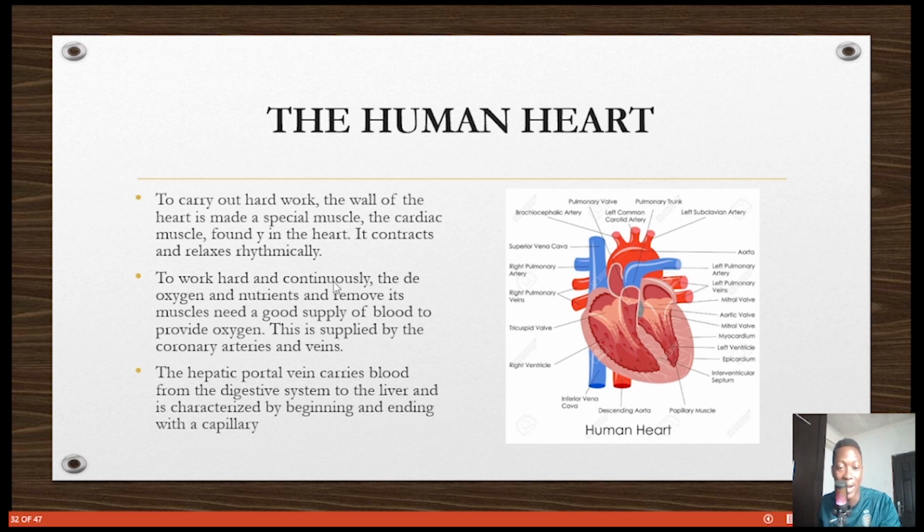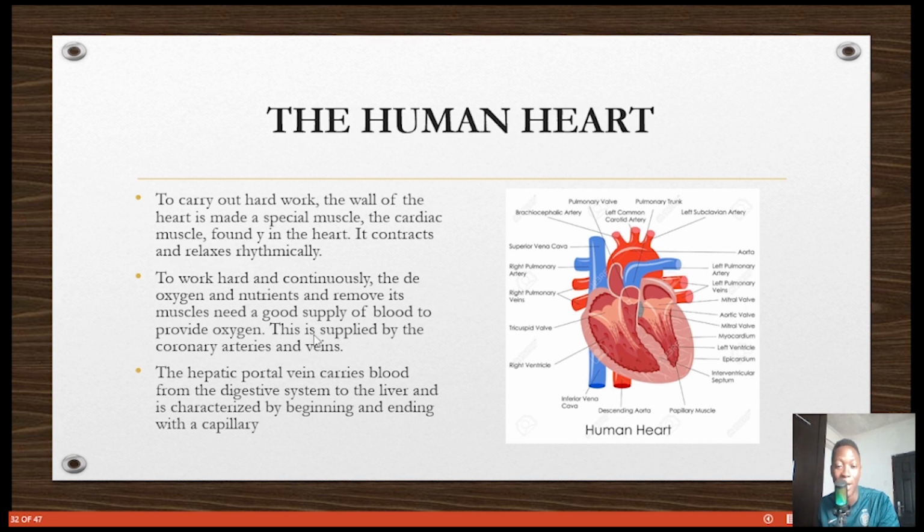And to work hard and continuously, they need a good supply of blood, oxygen and nutrients, because these muscles are also cells. As I said, muscles are tissue, and they have cells that need a supply of blood and oxygen. The blood will carry nutrients to them so that they can work well. This is supplied by the coronary arteries and veins. Please note that the coronary arteries and veins are the vessels that supply the heart itself, the heart muscles.